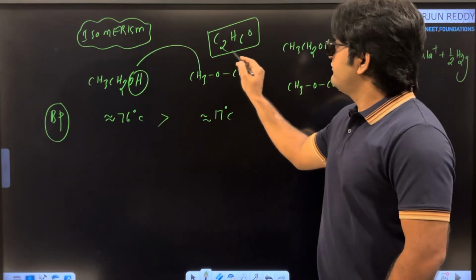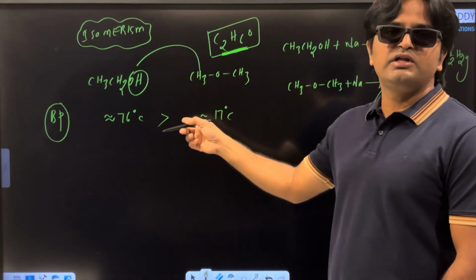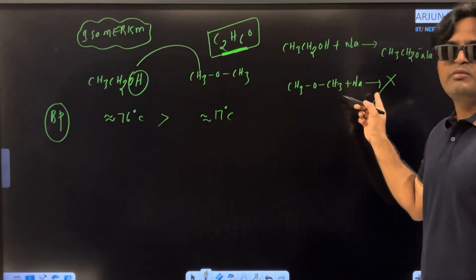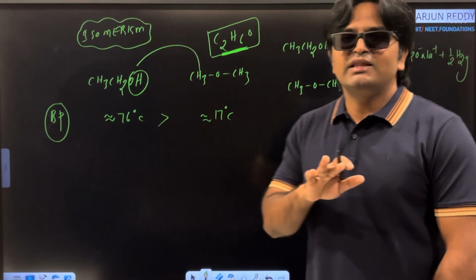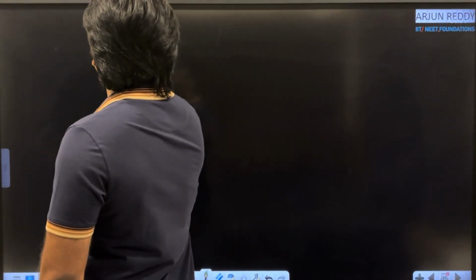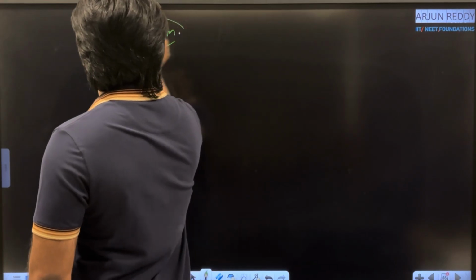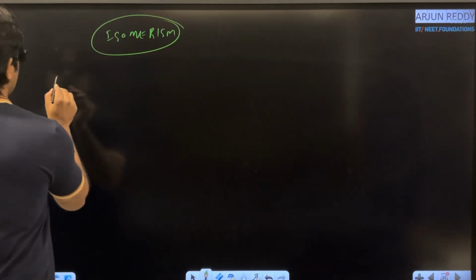Now these molecules have the same molecular formula, but the physical properties are different, and the chemical properties are different. On the basis of these properties we can define isomerism. What is the fundamental definition of isomerism?